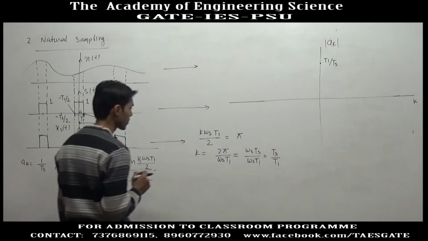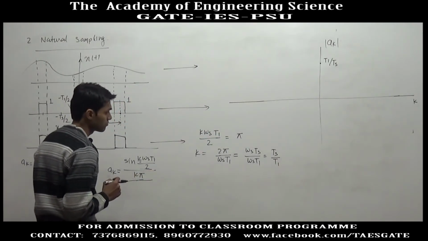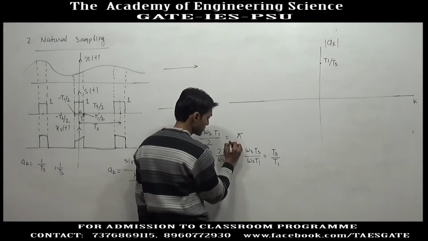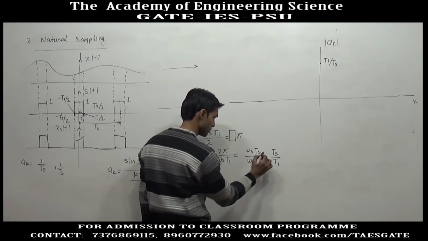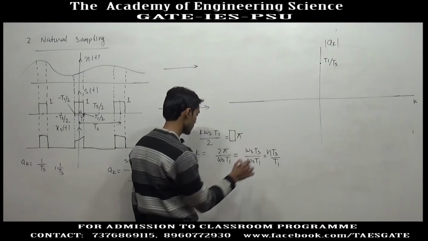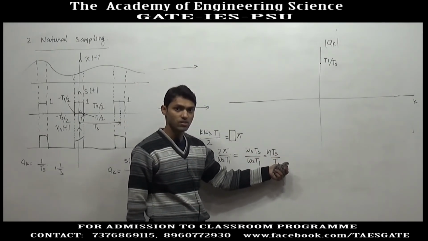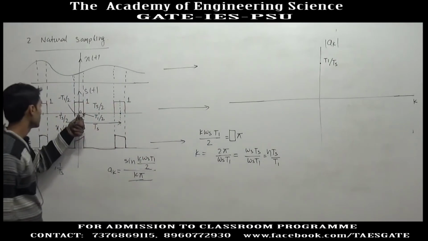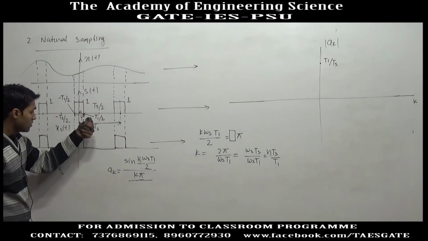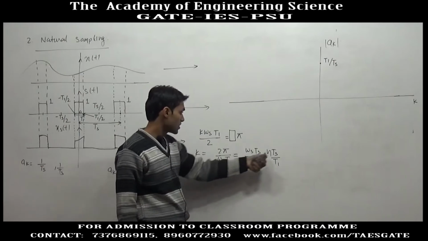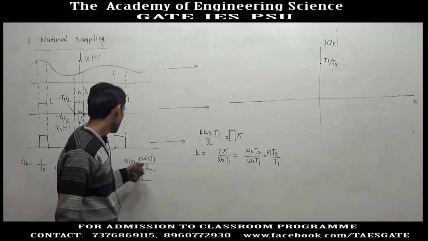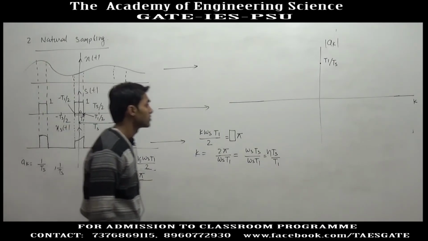So whenever k is an integral multiple of Ts by T1, obviously Ts is greater than T1, this has value 0.